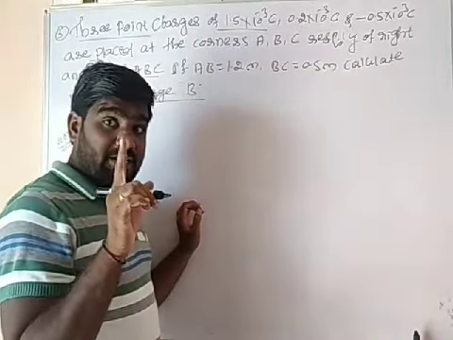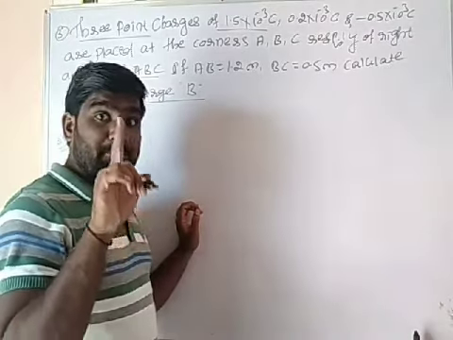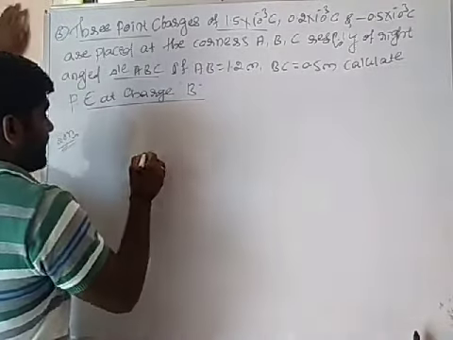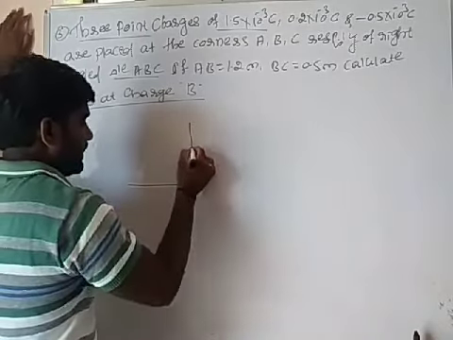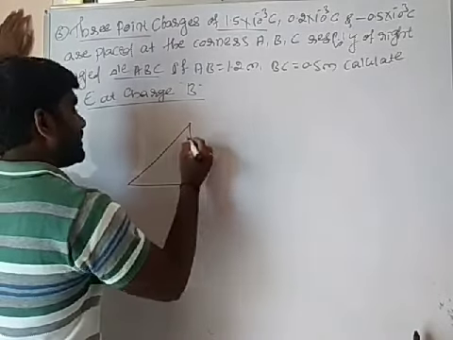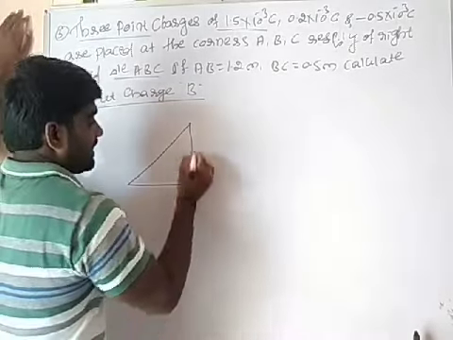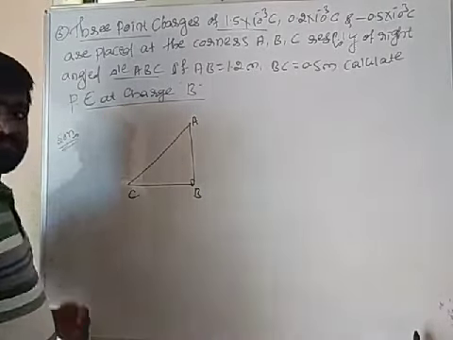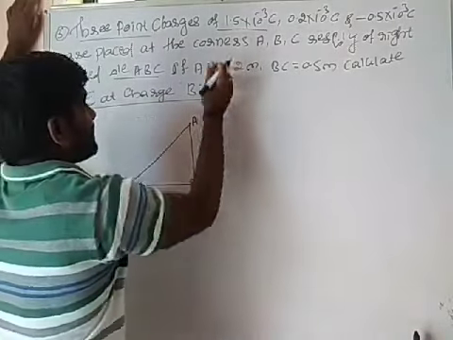Okay, see here, potential energy, I had told, potential energy at a particular point. So I am writing here, it will be your right angle triangle. Angle must be 90 degree. A, B, C. Okay? 3 point charges.